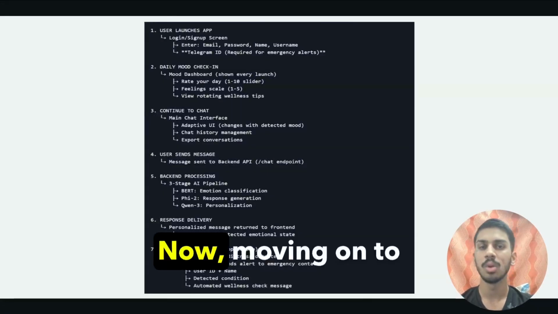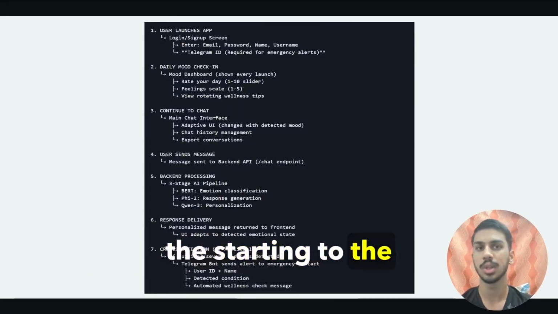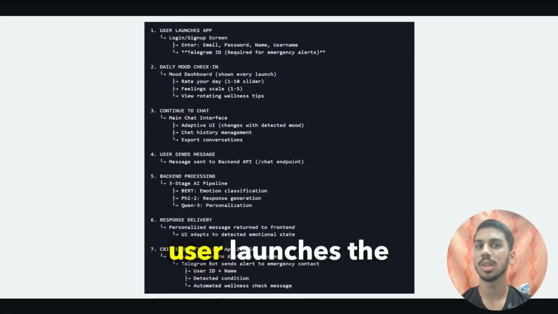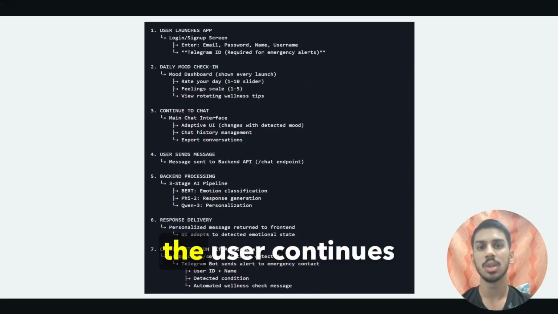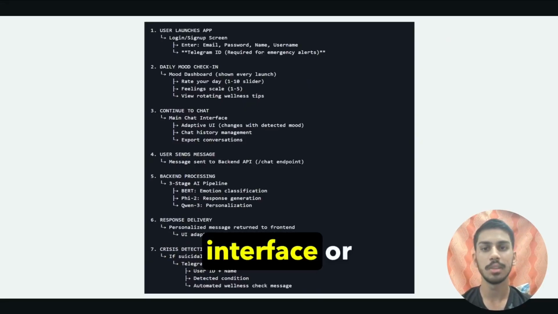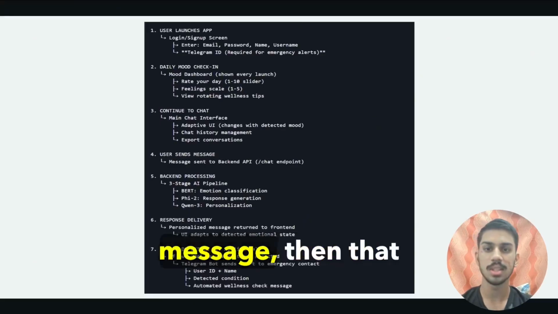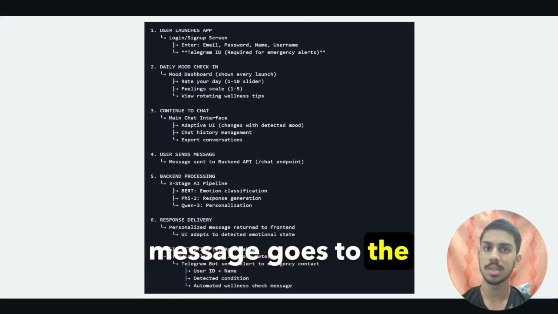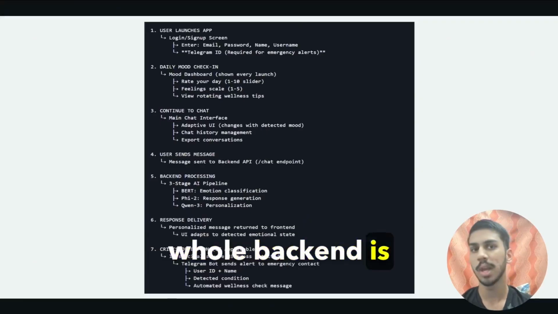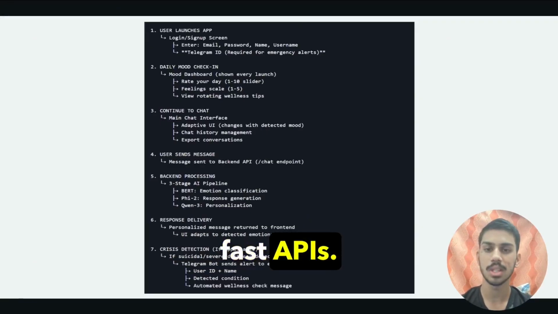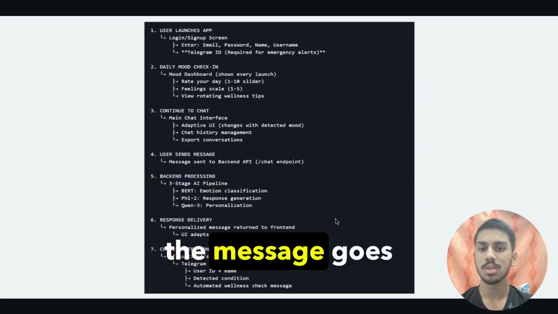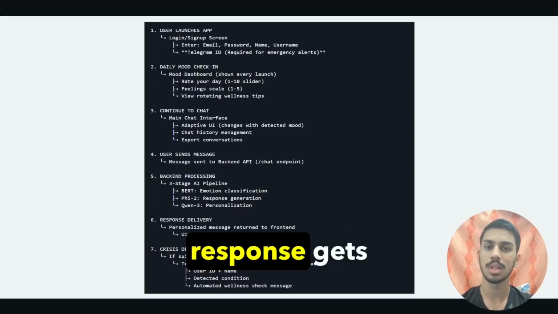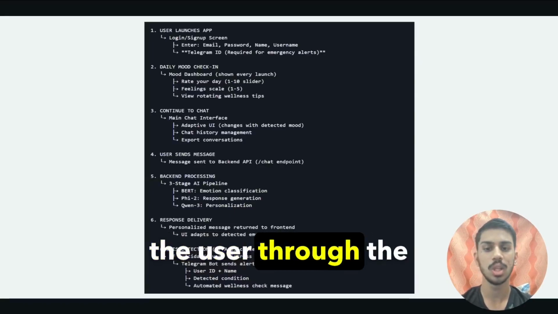Now, moving on to the workflow from the start to the end of the app. First of all, the user launches the app. Second, the daily mood check-in dashboard. Third, the user continues to chat with the interface or our chatbot. The user sends a message, then that message goes to the backend part. The whole backend is built on Python using FastAPI. As soon as the message is received, it goes through all three stages and a response is delivered back to the user through the chatbot.